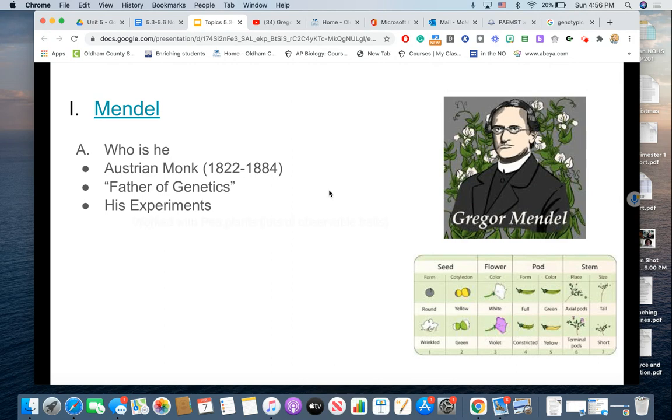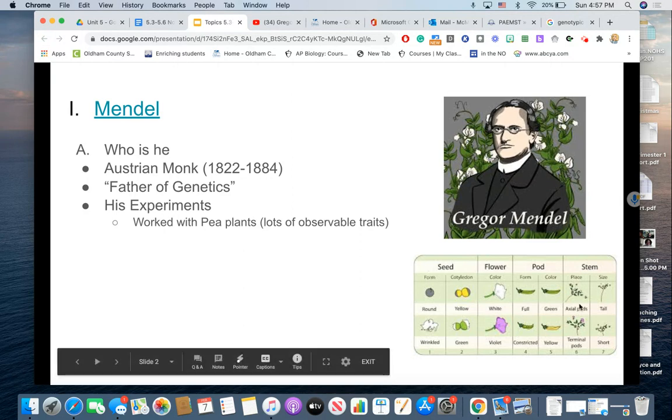So let's talk about his experiments. We know that he worked with pea plants, and that is probably for two reasons. Number one, the monks gardened to produce food for themselves. They were pretty self-sustaining. And so, yes, he was an avid gardener. He was a scientist. He enjoyed observing and collecting data, but also he grew their food.